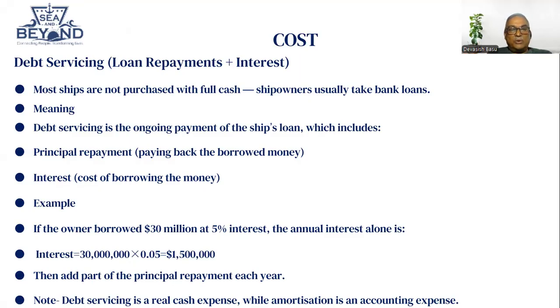Suppose for a house you take a 50 lakh loan for 15 years. So there is a loan of 50 lakhs that needs to be paid back. And because the bank has lent money to you, you have taken the loan at say 8% interest. So there are two things you have to pay back. The document the bank gives you details every month the principal amount you are paying back and the interest amount which has to be paid. So debt servicing is one of the major responsibilities of the owner.